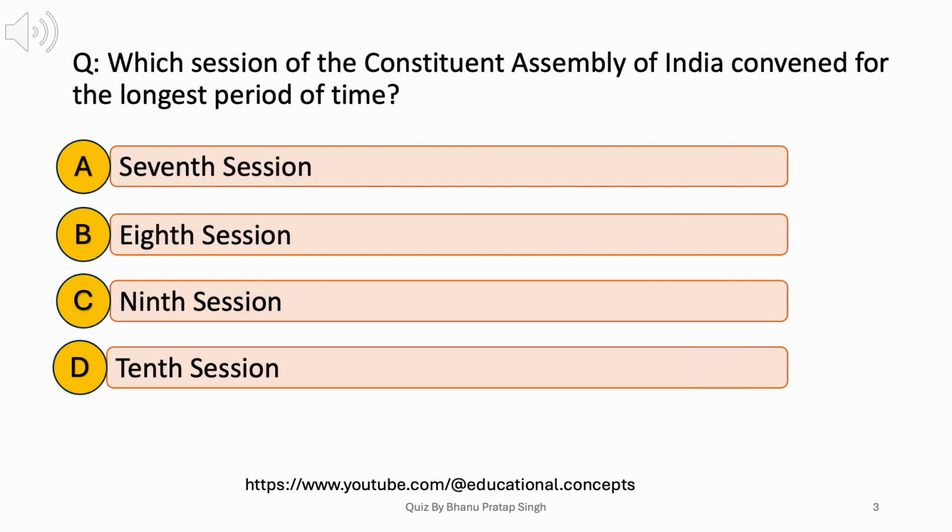Which session of the Constituent Assembly of India convened for the longest period of time? A. 7th session. B. 8th session. C. 9th session. D. 10th session. Answer. C. 9th session.